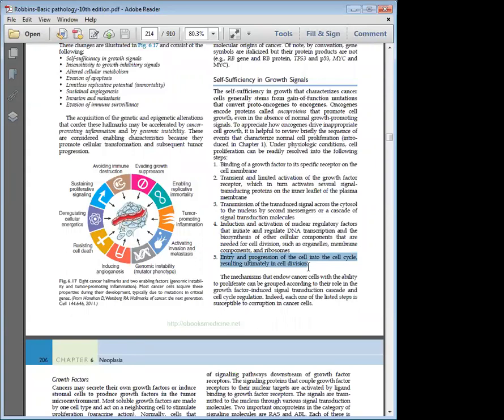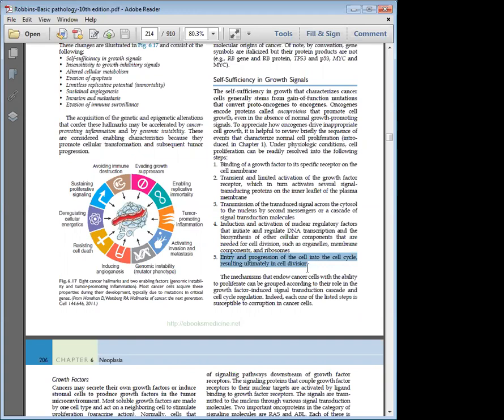You have a growth factor which is present outside the cell. This growth factor will attach to the specific receptor on the cell membrane. Once a growth factor attaches to the growth factor receptor, the receptor will get activated. Once it is activated, it will send the signal to the signal transducing proteins on the inner side of the cell membrane.